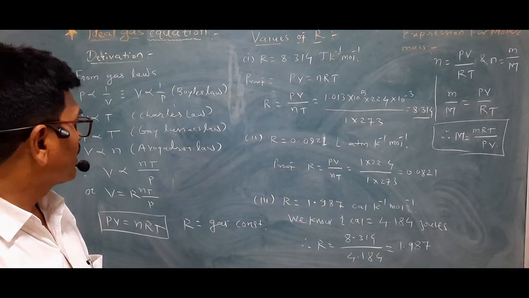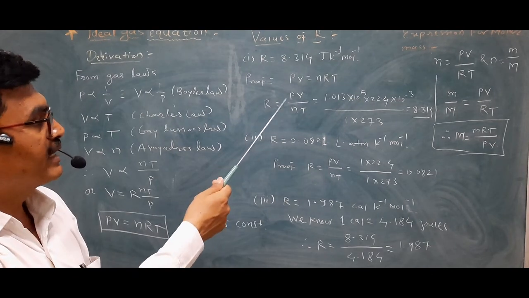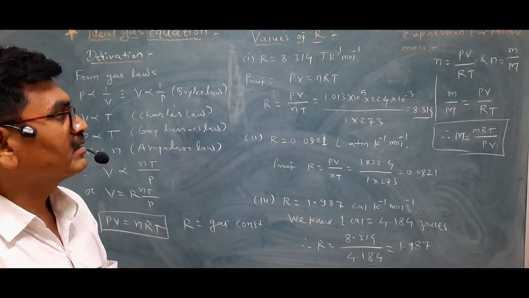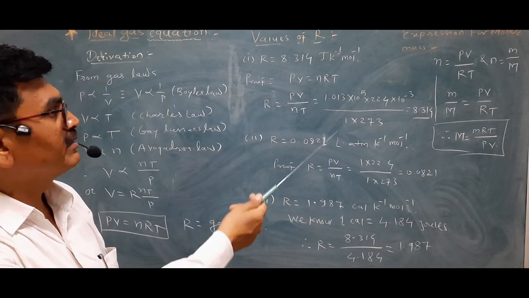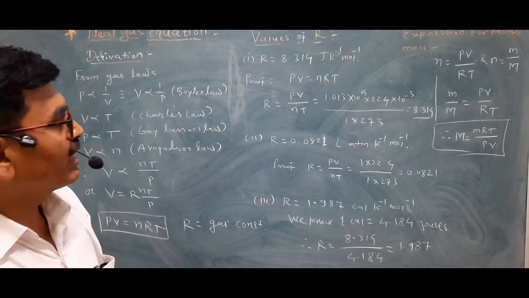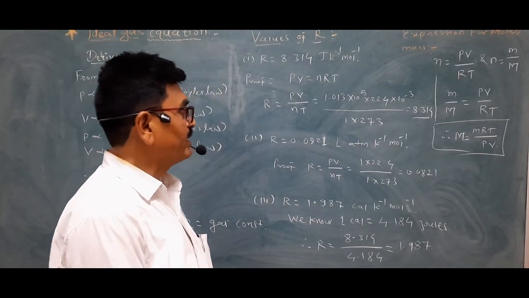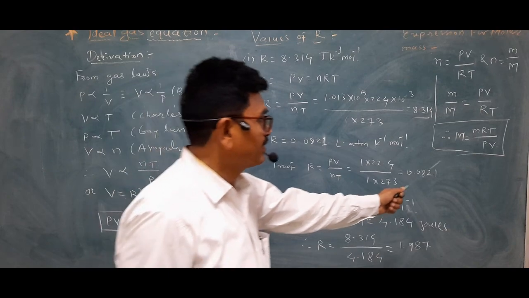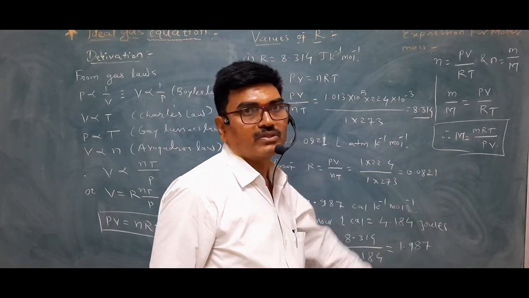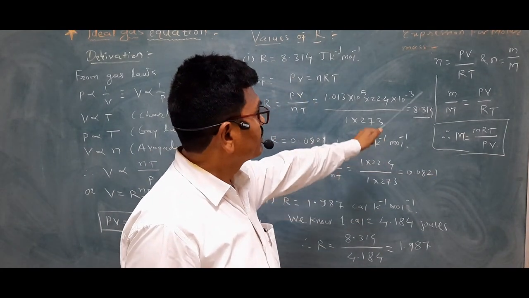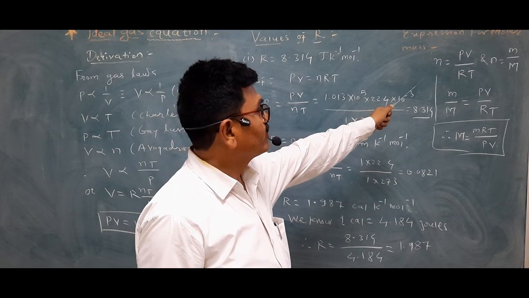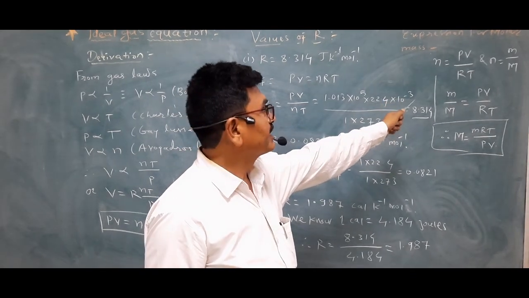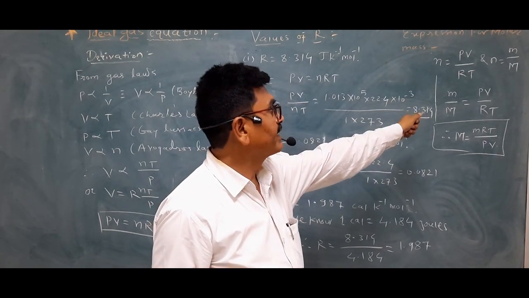Then one more simple expression, the relationship with molar mass. See how the molar mass is related to all these terms. By rearranging the ideal gas equation, we can write n is equal to PV upon RT.